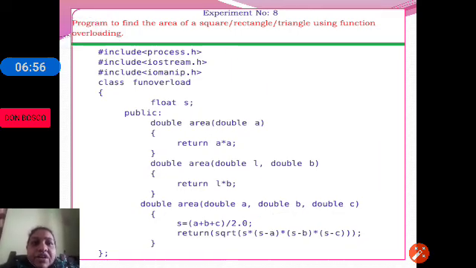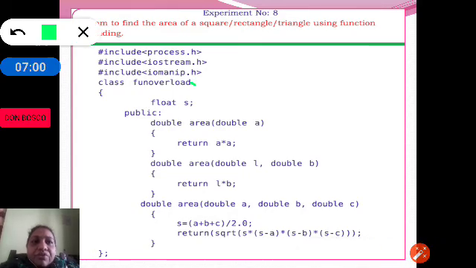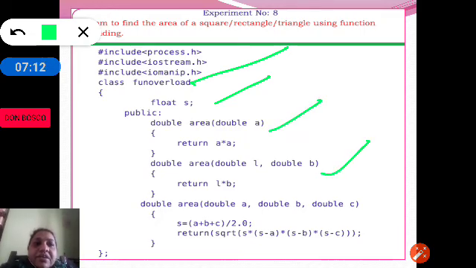So here we have a class, and the name of the class is FunOverload. Then we are taking S to calculate the semi-perimeter. Then we are taking three functions: area, area, area. One area with one argument, another area with two arguments, and the third area with three arguments.